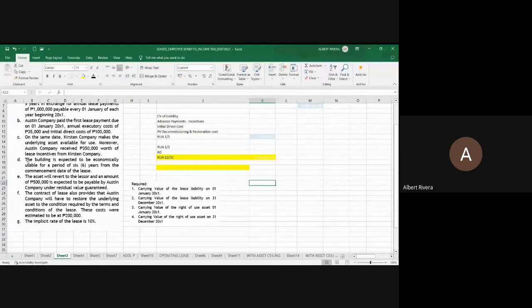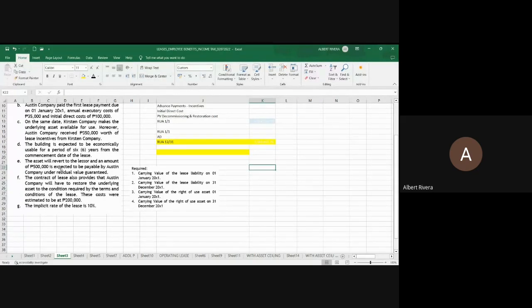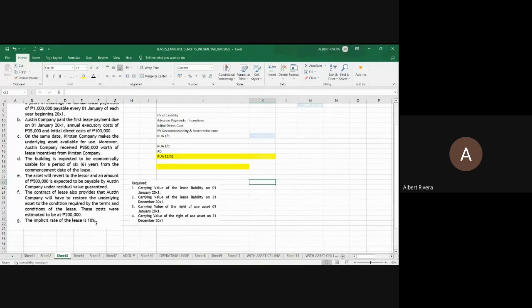And in item D, the lease term is 8 years. The building has a useful life of 6 years. And in letter E, the asset will revert to the lessor and an amount of 500,000 is expected to be payable by Austin under the residual value guaranteed. So this is the guaranteed residual value. Then in letter F, there is a restoration cost amounting to 200,000 and item G is your implicit rate.